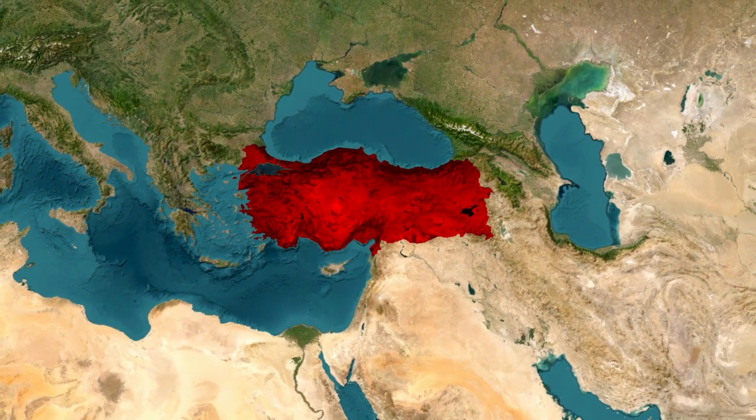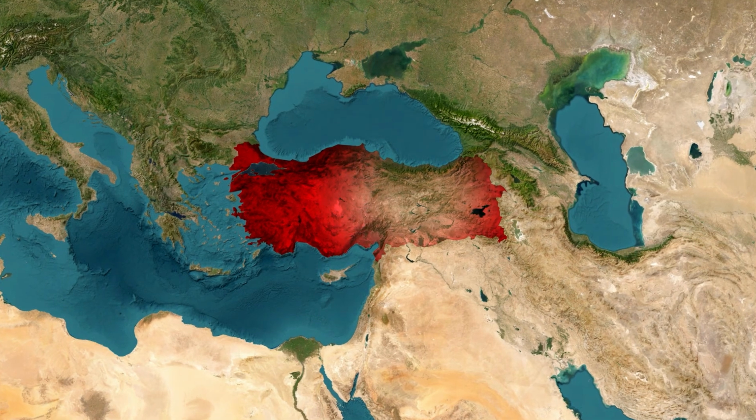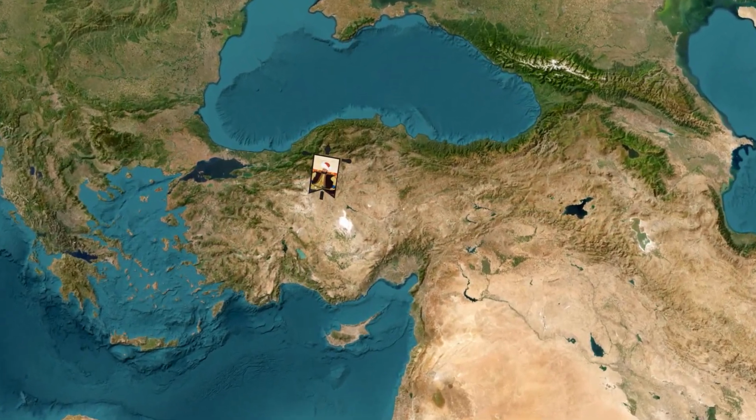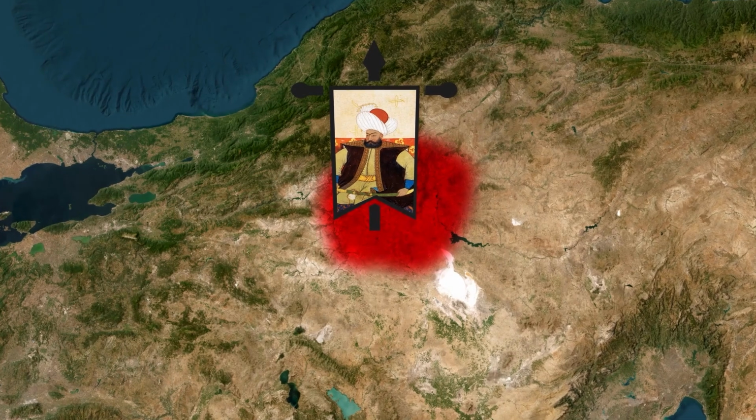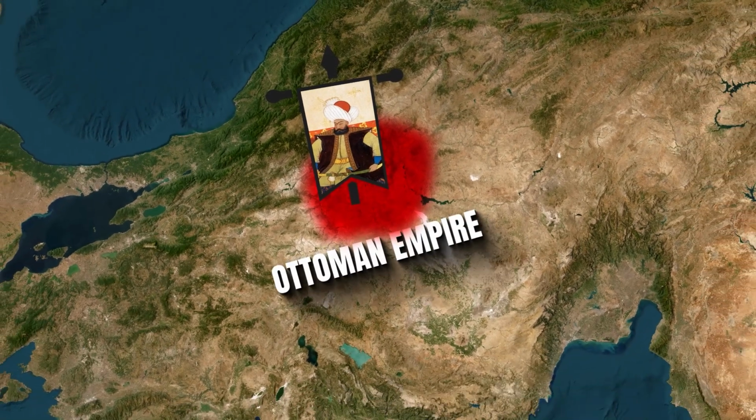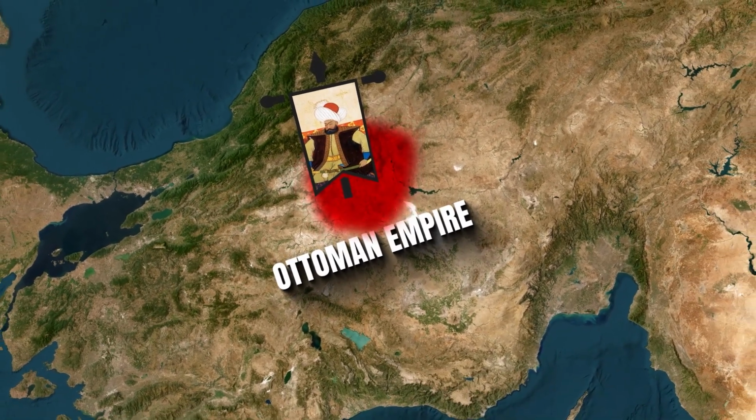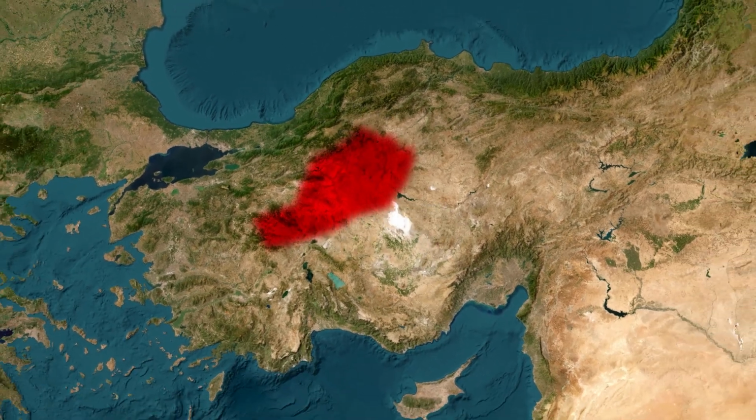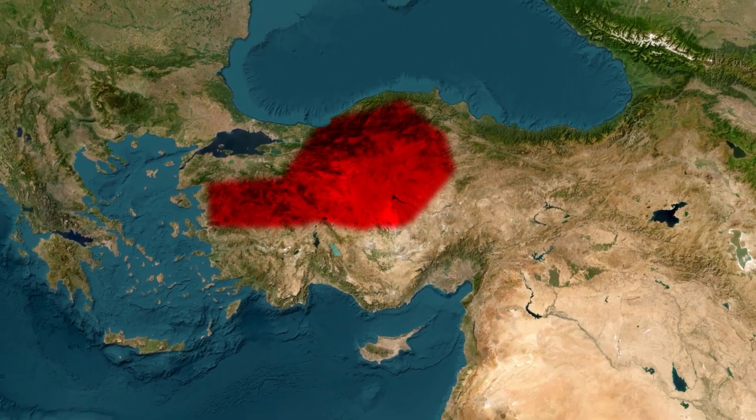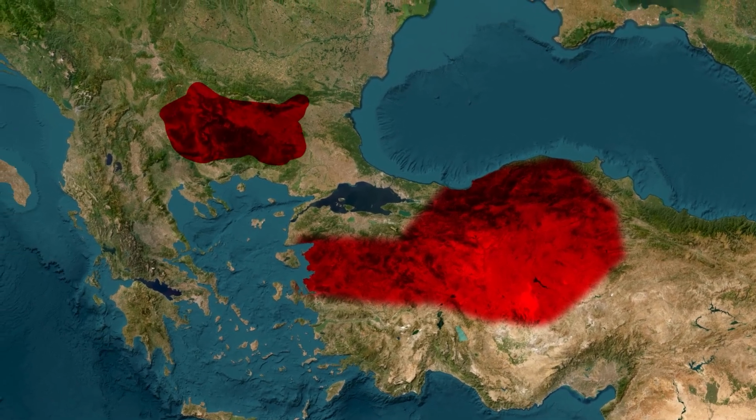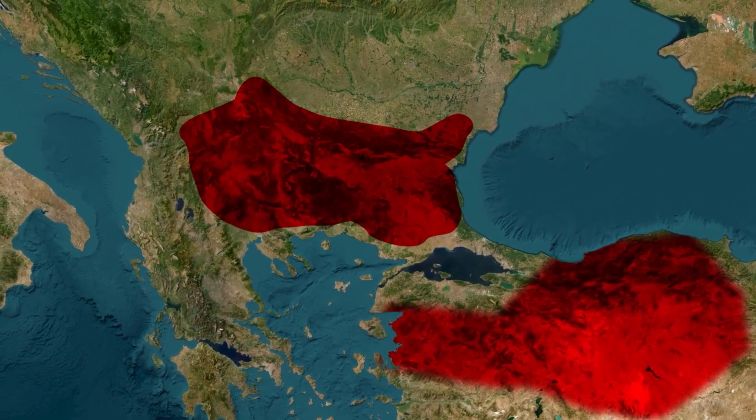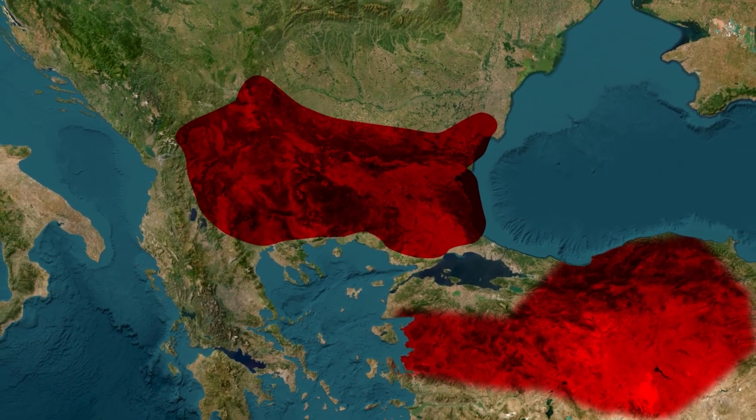It all began in Anatolia, in present-day Turkey. In 1299, a tribal leader named Osman established a small Turkish state here. The empire was later named the Ottoman Empire after him. His successors took advantage of the weakening Byzantine Empire and gradually captured the Asian part of modern Turkey. Then, in 1389, after victory in the Battle of Kosovo, the Ottomans began expanding into the Balkans.